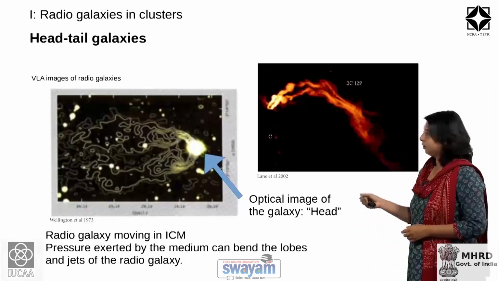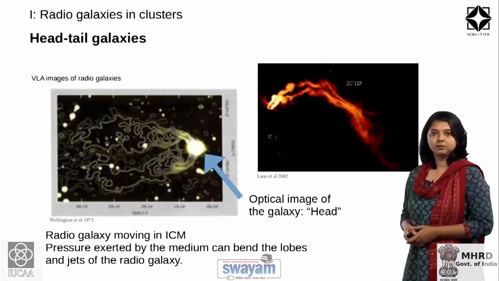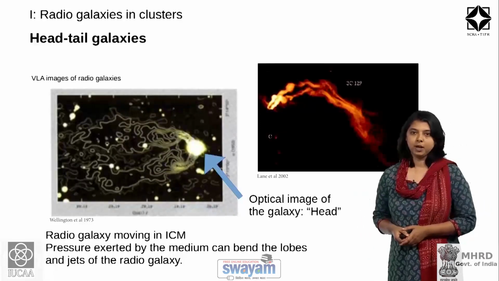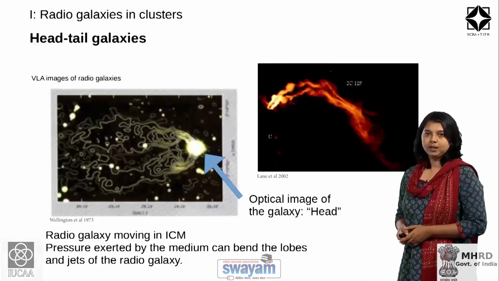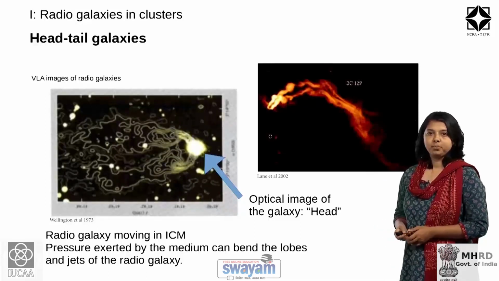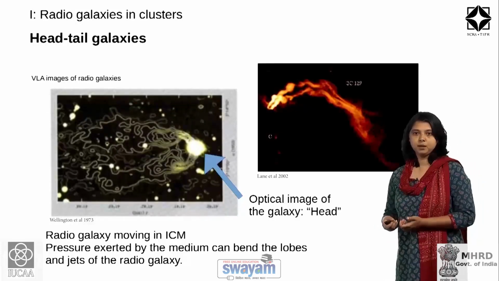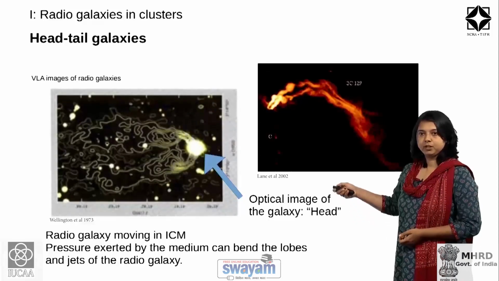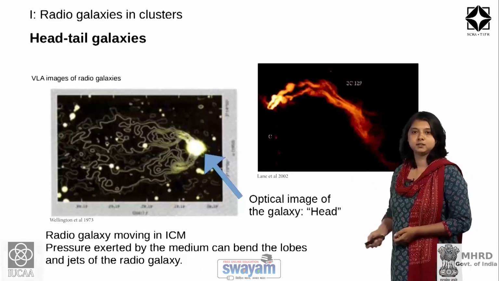This is another spectacular example of a head-tail galaxy. It is called 3C129. It is also a galaxy which is moving in the intracluster medium, and its jets are bent to the extent that you see it as a head-tail galaxy with a long flow of radio emission.